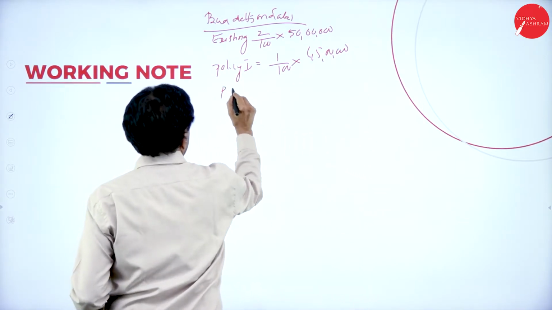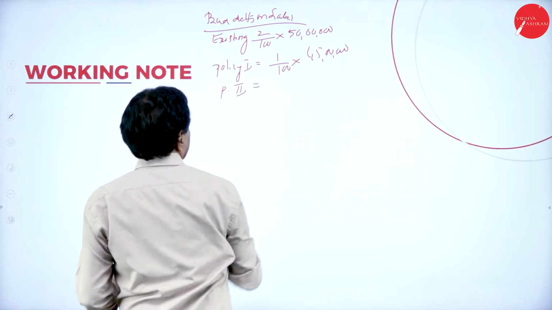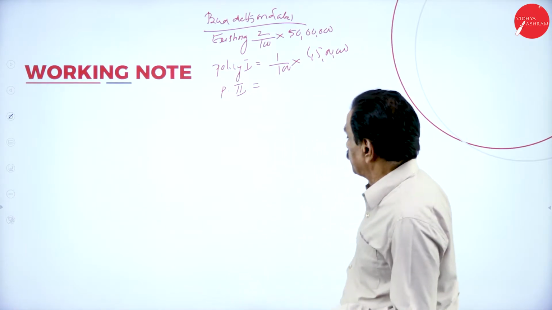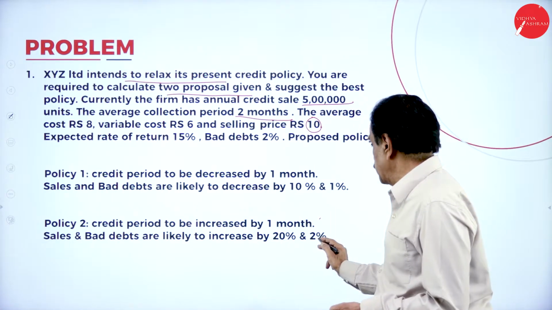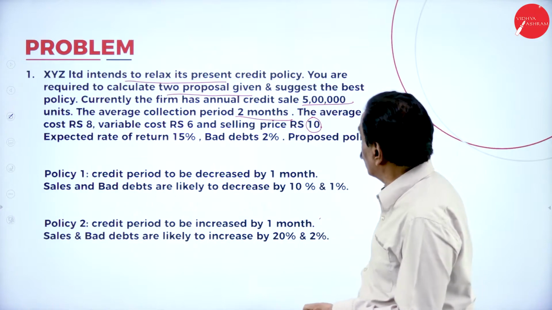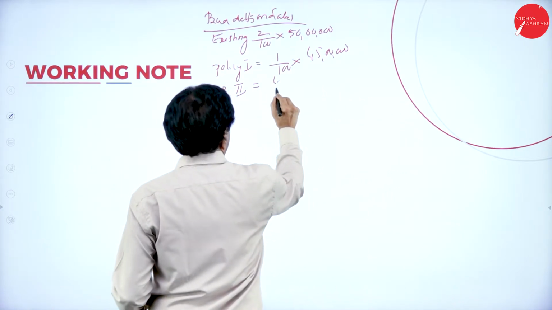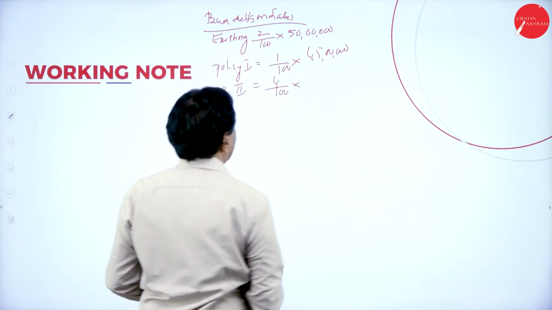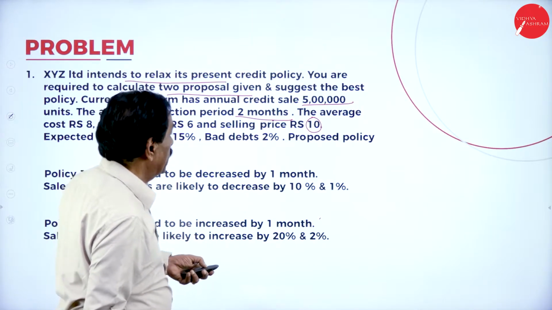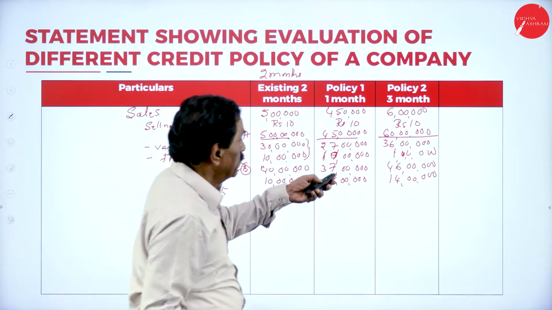Policy 2: increase by 2%, present 2 plus 2, 4%, 4 by 100 into your sales figure of 60 lakh.